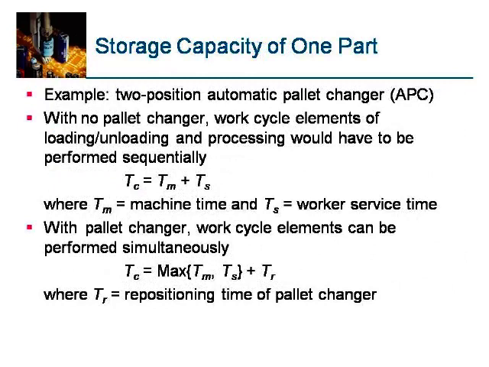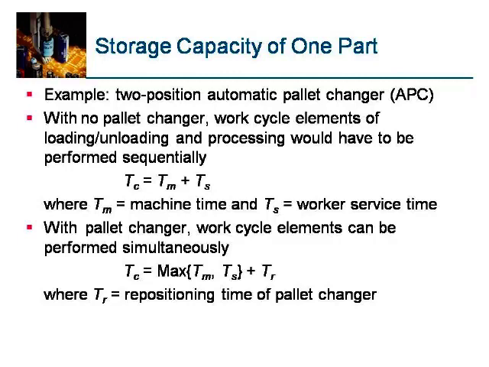Storage capacity of one part, for example a 2-position automatic pallet changer, APC. With no pallet changer, work cycle elements of loading, unloading and processing would be performed sequentially. TC is equal to TM plus TS, where TM is machine time, TS is workstation time, and TC is cycle time.